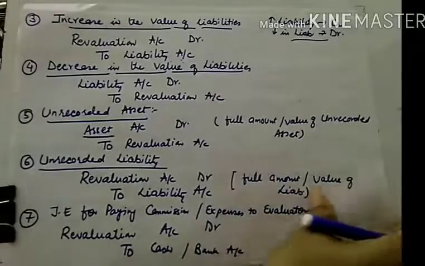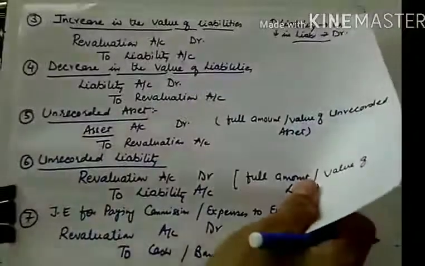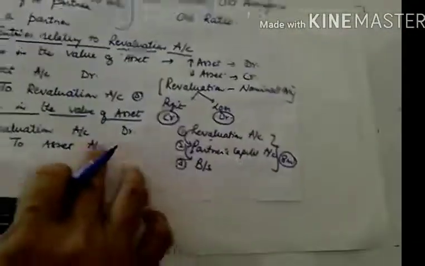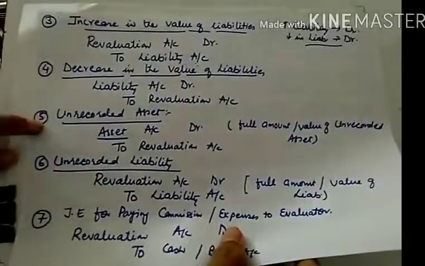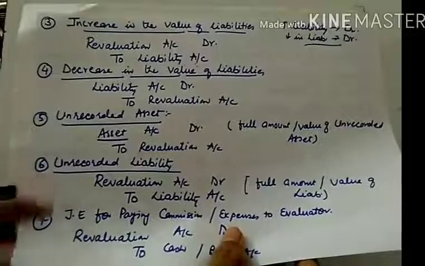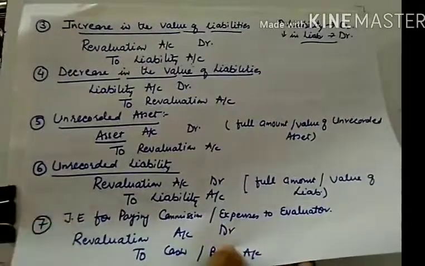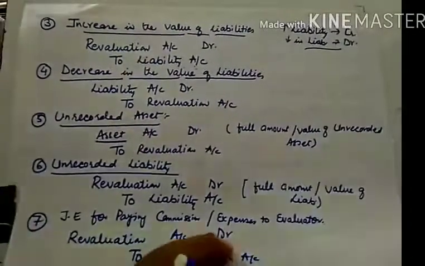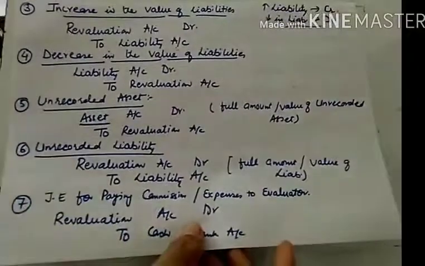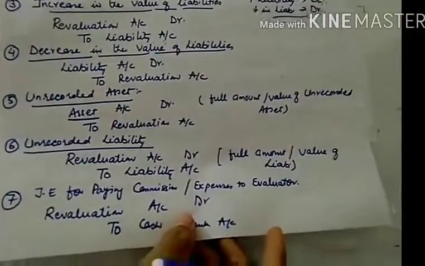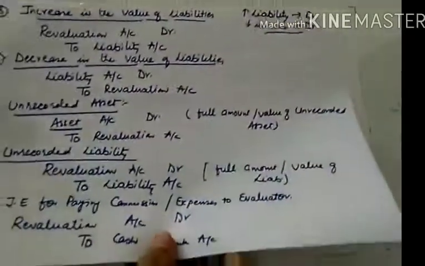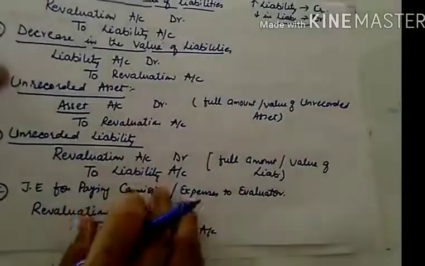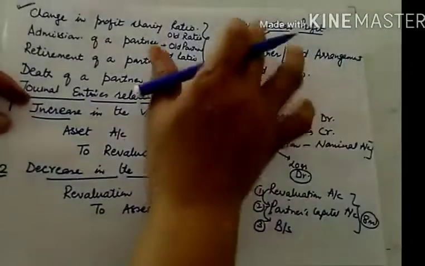So I hope all these journal entries are clear to you, and how we frame these journal entries: increase in asset, decrease in asset, increase in liability, decrease in liability, unrecorded asset, unrecorded liabilities, and commission. And there is one more entry, and that entry will be done after the preparation of revaluation account, and that entry is related to the settlement of net profit or net loss on revaluation.